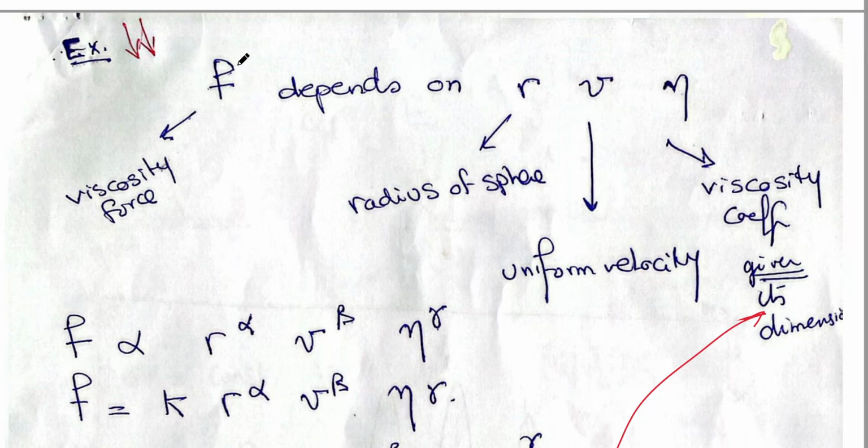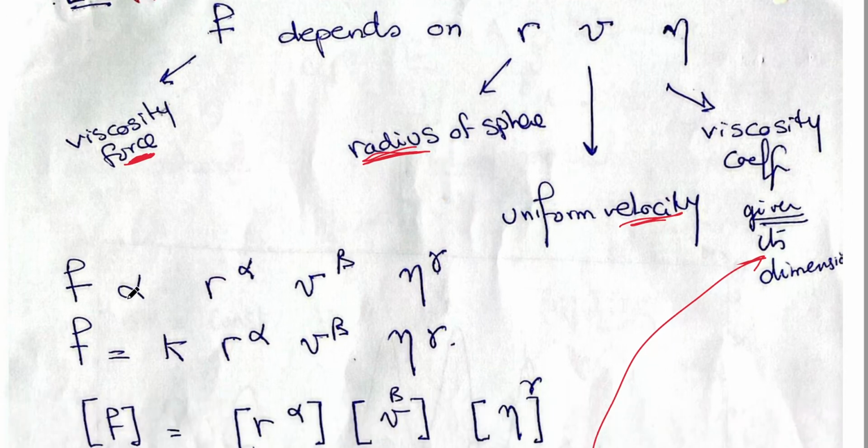Simply, F is a viscosity force. It's a force. For me, I'm just looking at it as a force. r is a radius, so it's only a length. v is a velocity, and eta is given with its dimensions. So we say F is proportional to r to the power alpha, v to the power beta, eta to the power gamma. It's required to find the relation between F and these three physical quantities, which means I have to find alpha, beta, and gamma.